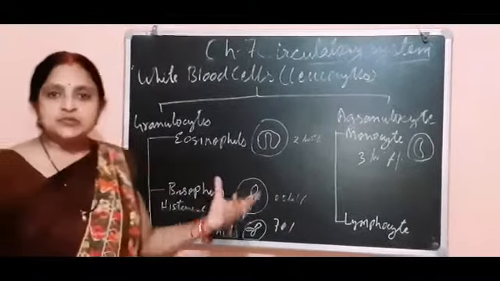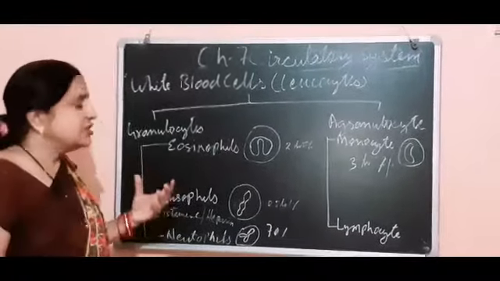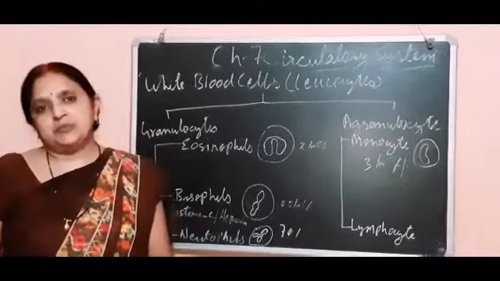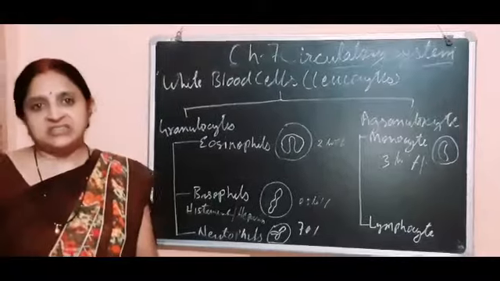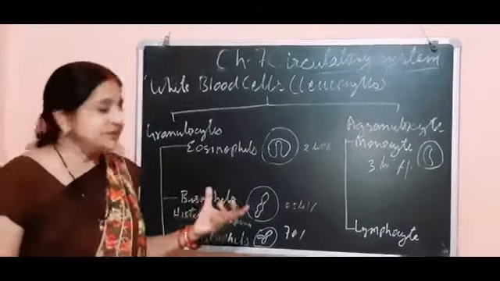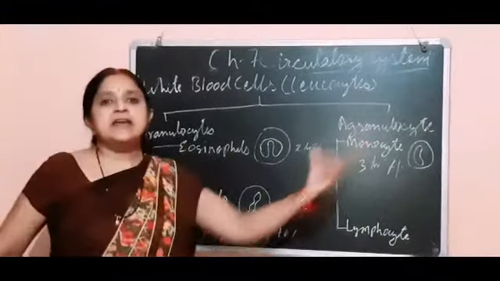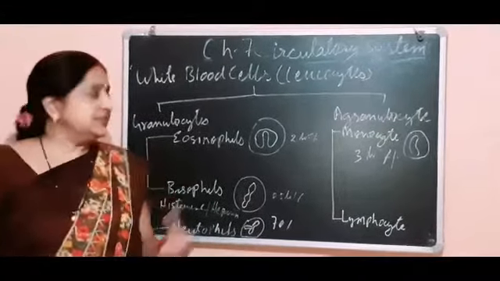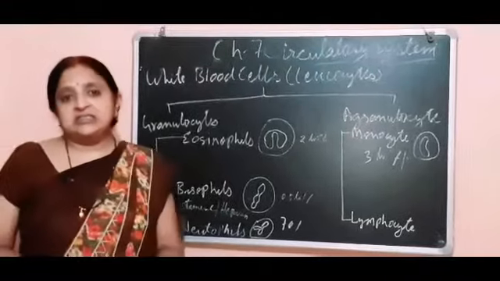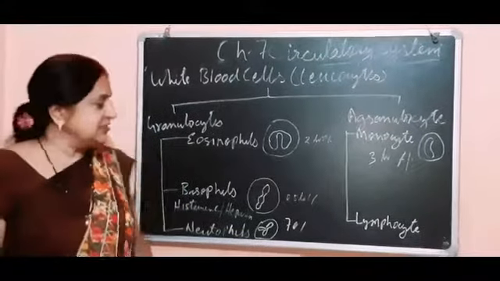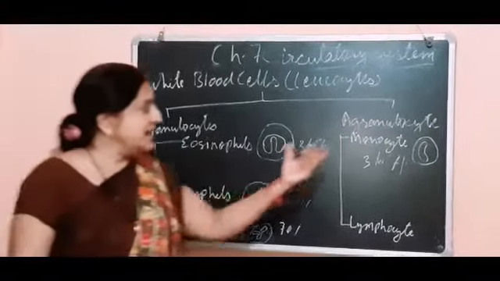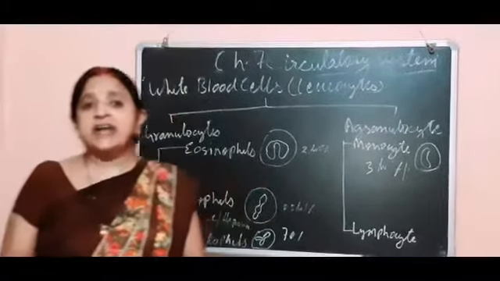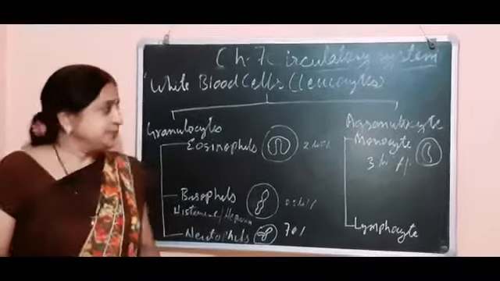There are several types of white blood cells. On the basis of the presence of granules in the cytoplasm, they are of 2 types: granulocytes and agranulocytes. Granulocytes have granules in their cytoplasm, and agranulocytes do not have granules in their cytoplasm.